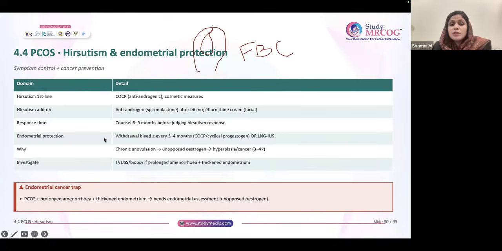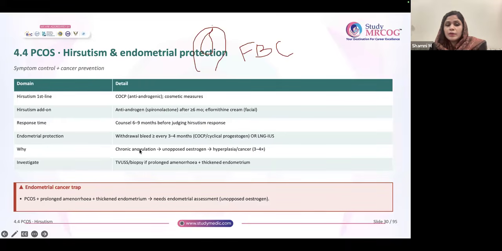And endometrial protection: make sure that in PCOS, if she's not getting periods, at least every 3 months you have to give a withdrawal bleed. Otherwise, there is a chance for endometrial hyperplasia and there can be risks. So never forget to give a 3-monthly withdrawal bleed to a patient who's having amenorrhea. This is for her endometrial protection.